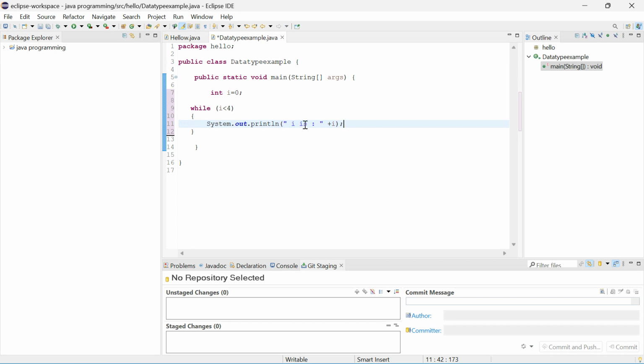Don't forget the semicolon. You know about this one, right? I want the i value to be printed, and at the same time these statements get executed. Now I want to increase the value of i. No, I won't increase it now. Let me print this one first.